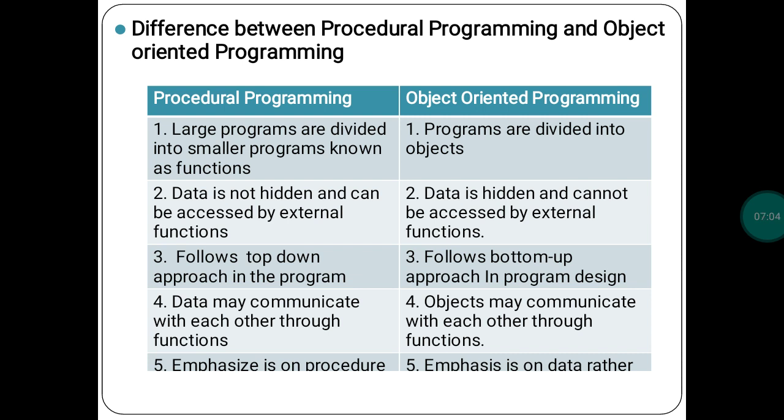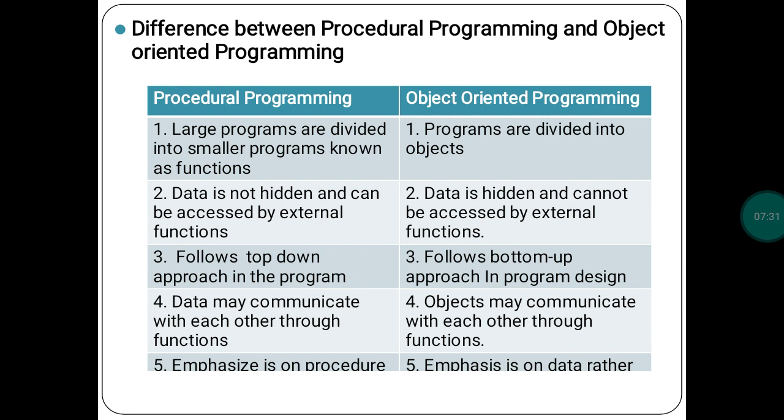Then the second point: in procedural programming, data is not hidden and can be accessed by external functions. Because of that, external functions can access whatever data is there. But in C++, in the object oriented concept, data is hidden and cannot be accessed by external functions.